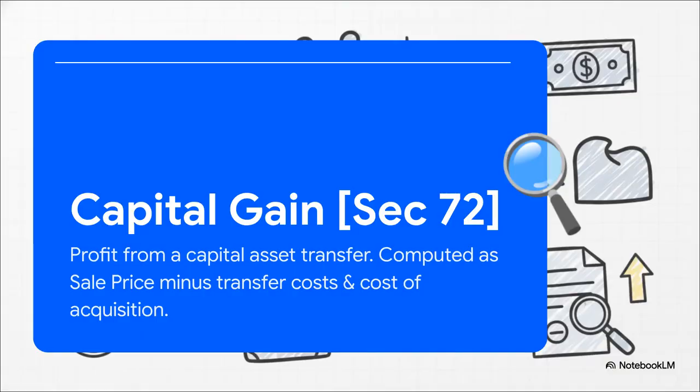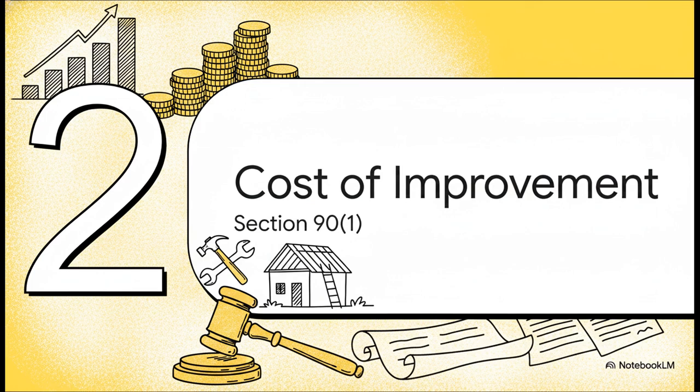Let's look at the basic math here, which comes from Section 72. Your capital gain is the total sale price you get minus 3 key things: any direct expenses on the transfer, the cost of acquiring the asset, and the cost of improving it. Our focus today, Section 90, is what gives us the precise legal definition for those last 2 critical costs. All right, let's start building this out.